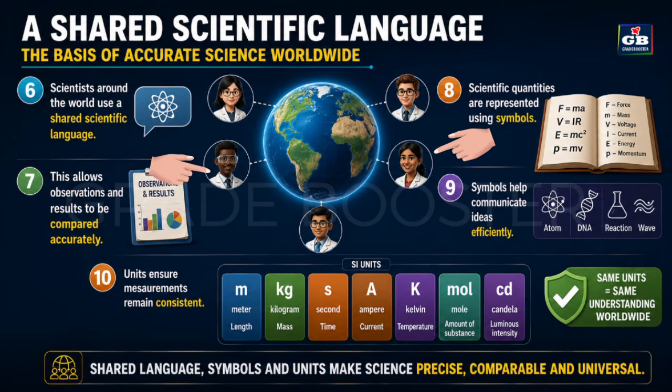Scientists around the world use a shared scientific language. This allows observations and results to be compared accurately. Scientific quantities are represented using symbols. Symbols help communicate ideas efficiently. Units ensure measurements remain consistent.